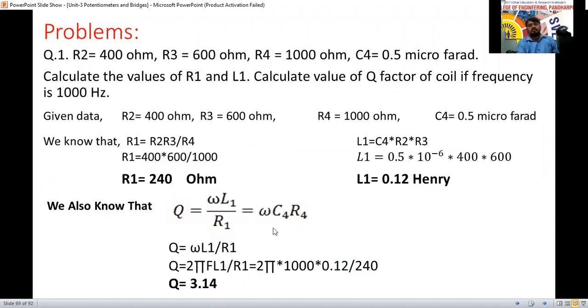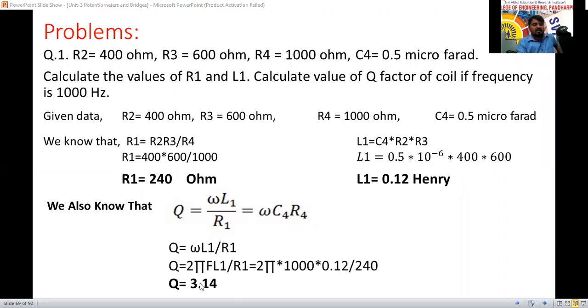See here, omega L1 divided by R1. L1 is already calculated here, R1 is also calculated here. By substituting this, 2 pi f is 1000, into L1 is 0.12, divided by 240 here now.